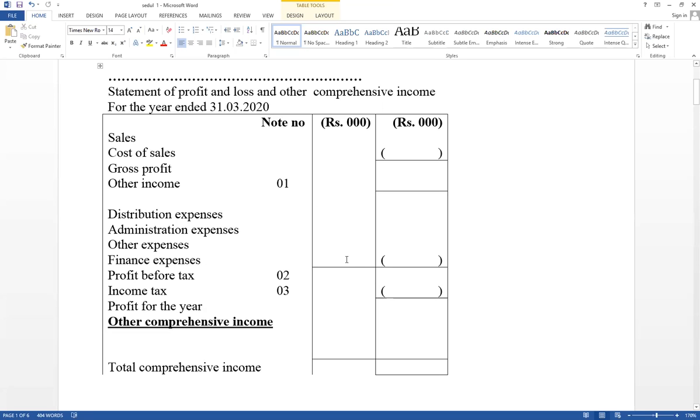Then total expense should be included in the last column. Then here, gross profit plus other income, take the answer. From that value, the expenses should be deducted. That is the profit before tax.